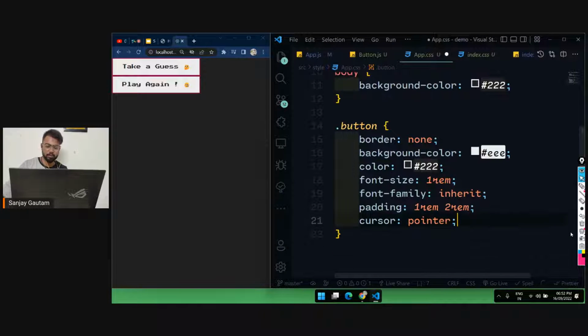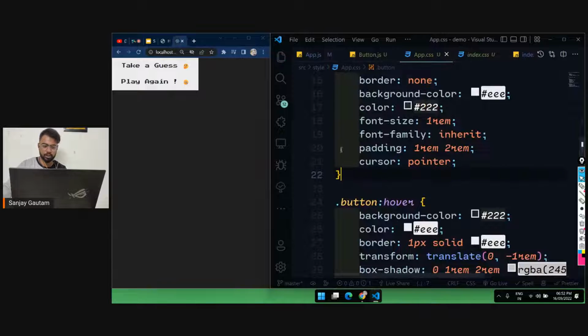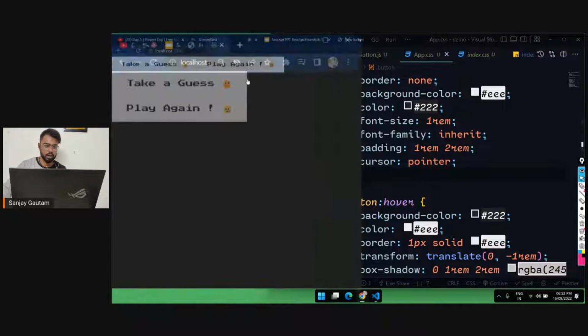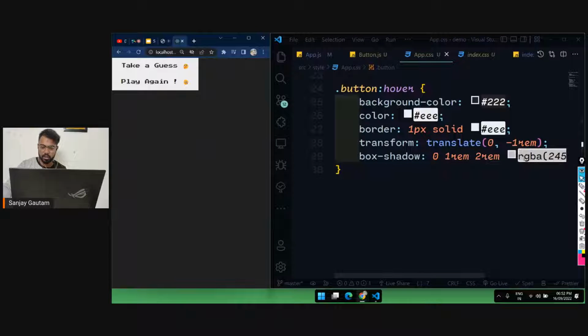It's not looking good, but what I want to do is add a hover property to everything with the button class. I'm going to change the color and apply a little bit of animation. The translate is a lot, so let me reduce it to 3.